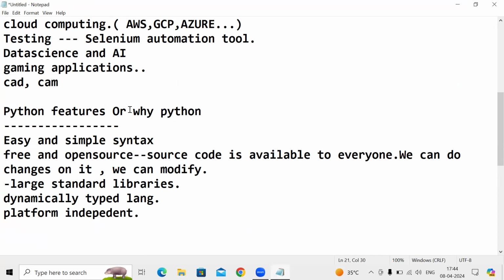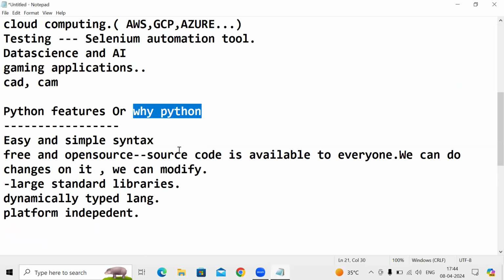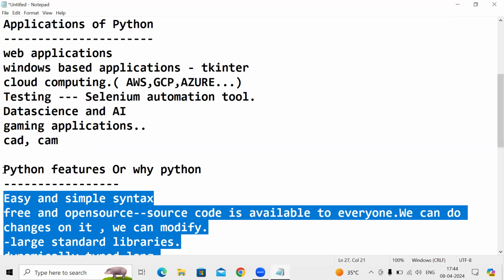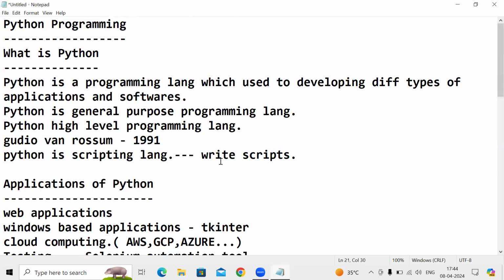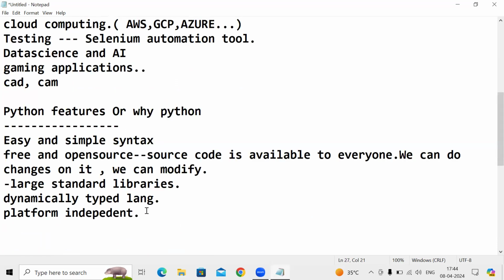Suppose your interviewer asks why Python, you can mention all these features, and the interviewer will definitely be satisfied with your answer. Why Python and features of Python are both the same.